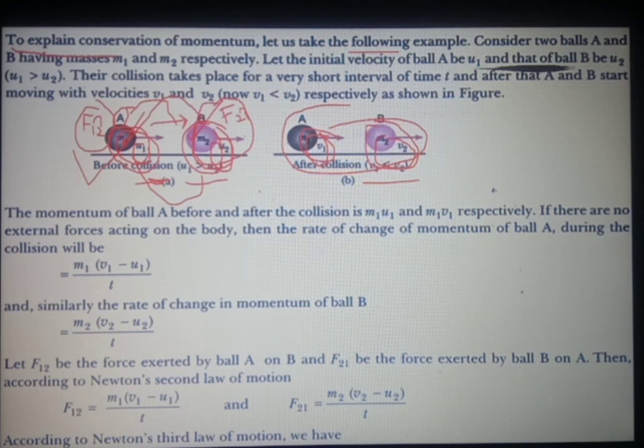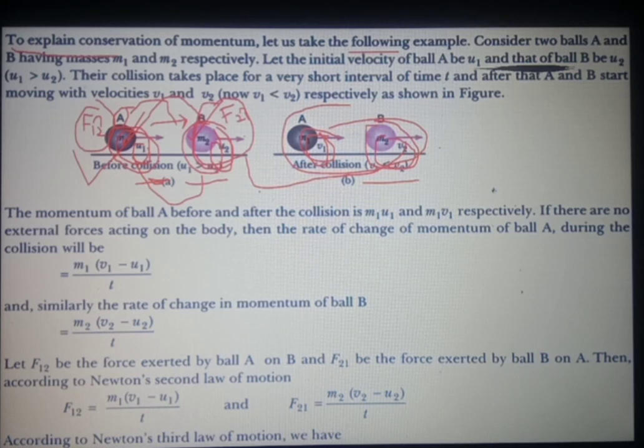Now when force F12, exerted by the first object on the second object, acts on the second object for time t, the velocity of ball B changes from u2 to v2. If the velocity of an object is changing, it means the object is accelerating, so we will calculate its acceleration.